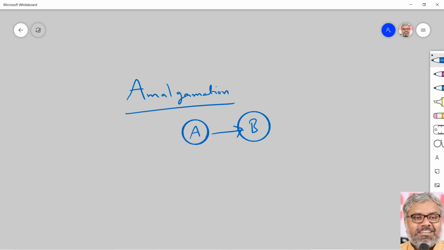So who is the transferor and transferee here? That we have to be clear. When A Limited purchased the business of B Limited, who will acquire the assets? A Limited will acquire the assets. Of whom? B Limited. So who is the transferor of the assets? That is B Limited. And who is the transferee of the assets? That is A Limited. Parties have to be clearly identified in a transaction. So in a scheme of amalgamation, A Limited acquired the business of B Limited, which means B Limited has transferred its assets to A Limited.